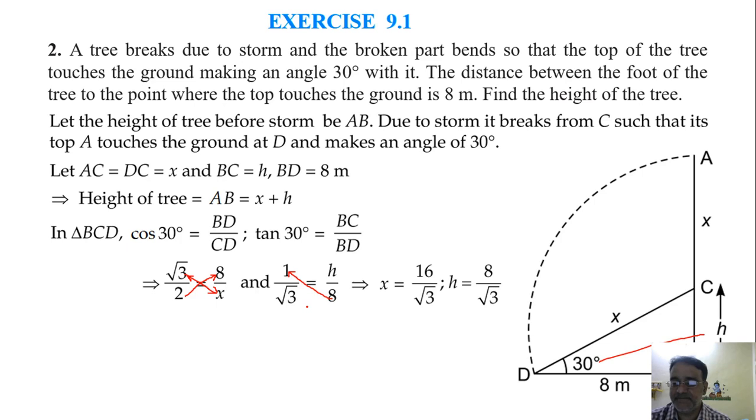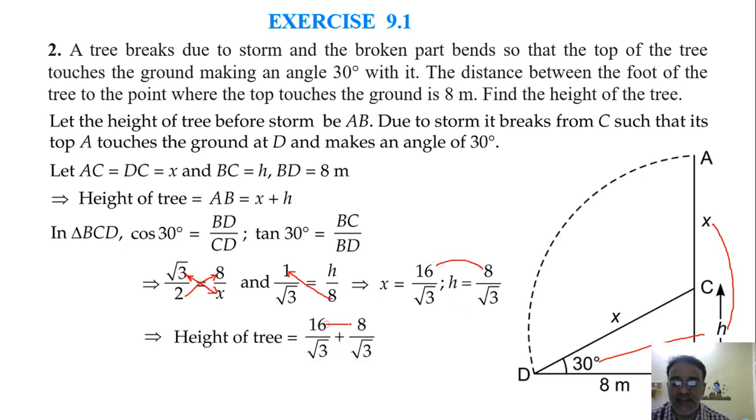Any doubt here? No, sir. And just before that, we already discussed that the height of the tree is x plus h. So x plus h means we have to add these two. The denominators are the same, so we'll add the numerators, that is 16 plus 8, 24. So 24 upon root 3.